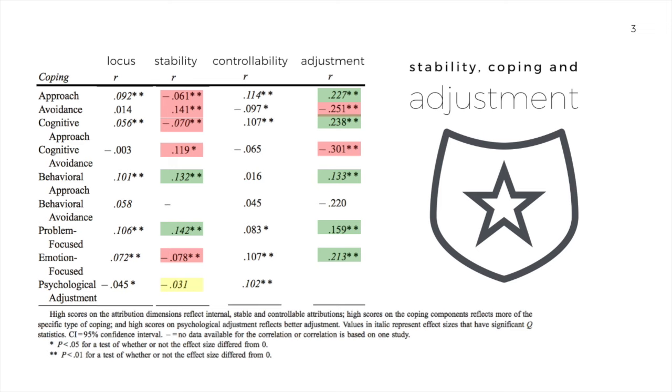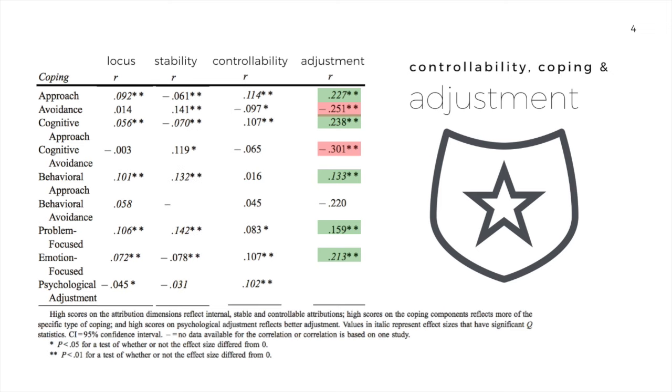Not thinking about those daily fluctuations, you might be less likely to try to come up with solutions. The jury's out on whether you want your attributions to be stable or unstable. However, based purely on the idea that approach-based coping is good and avoidance-based coping is bad, it seems that unstable attributions are more likely to get us to approach the situation rather than avoid it.